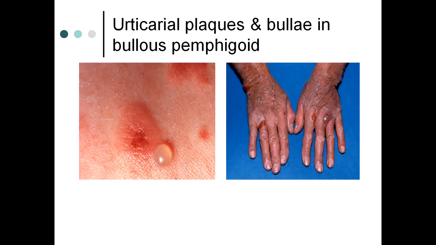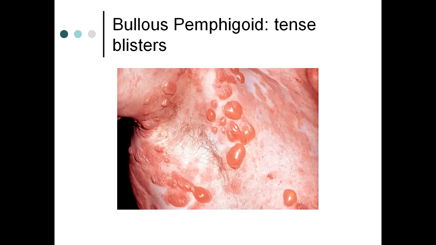Now, in this picture you can well appreciate that there is a tense bulla and next to it there is an urticarial plaque with central erosions. On the right side, you can see the dorsal aspects of the hand. There is a bulla and erosions are present, and some scaling and crusting is visible as well. Now, this is bullous pemphigoid with tense blisters, and the area on which the bullae are arising is erythematous.